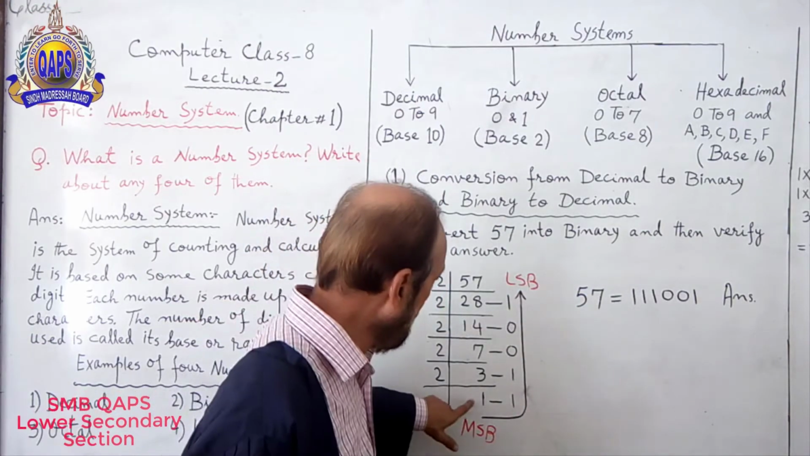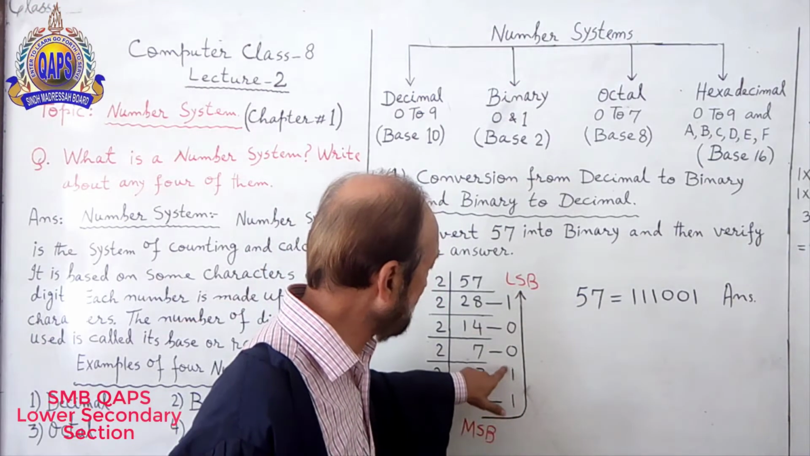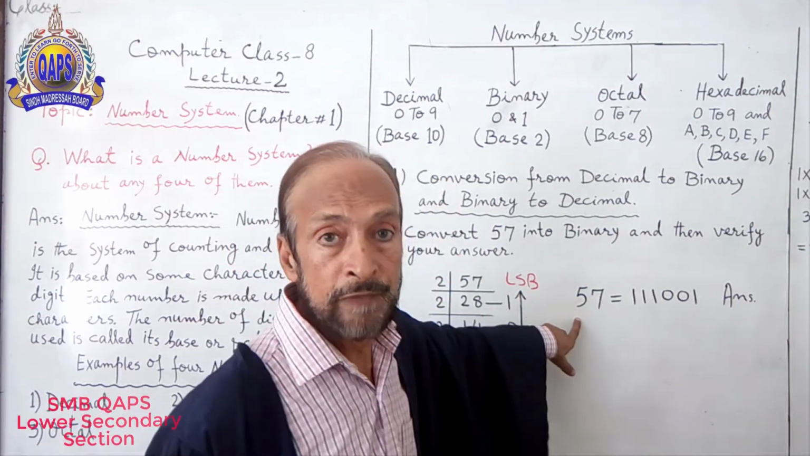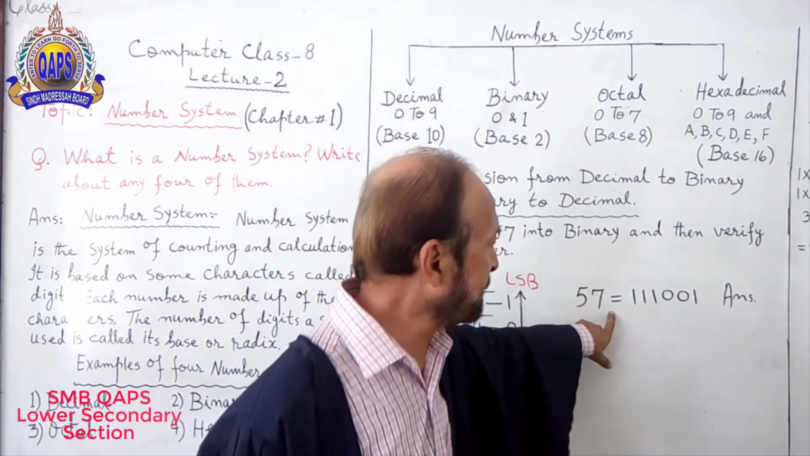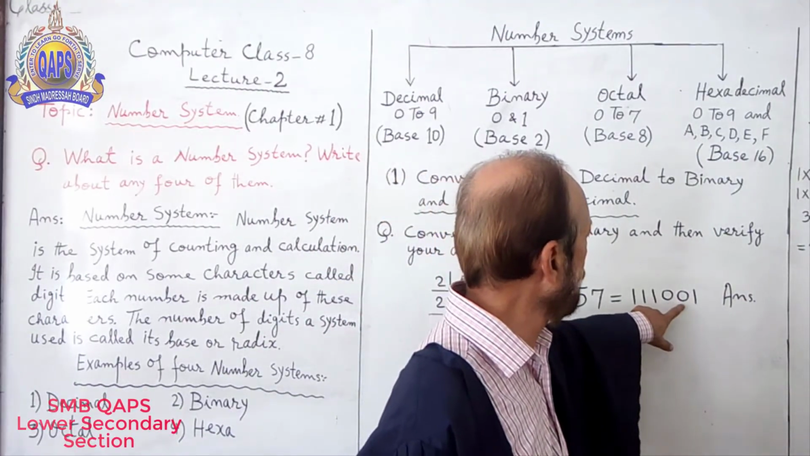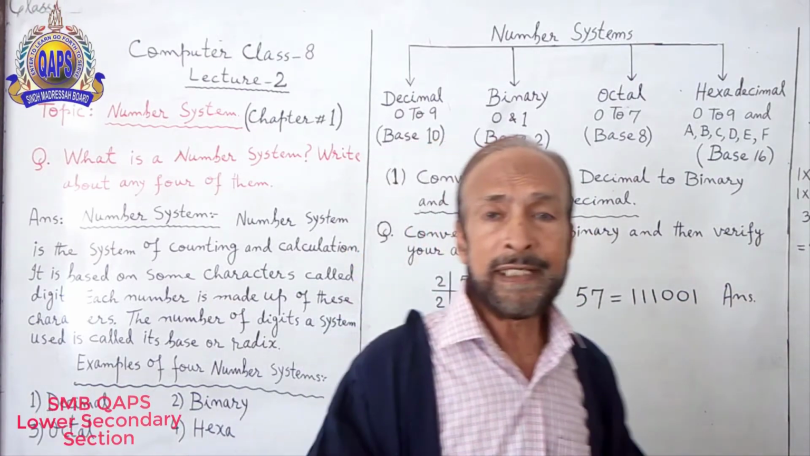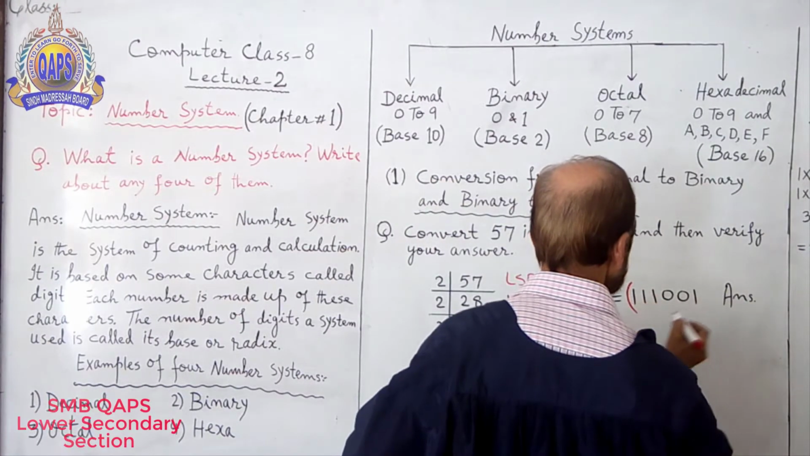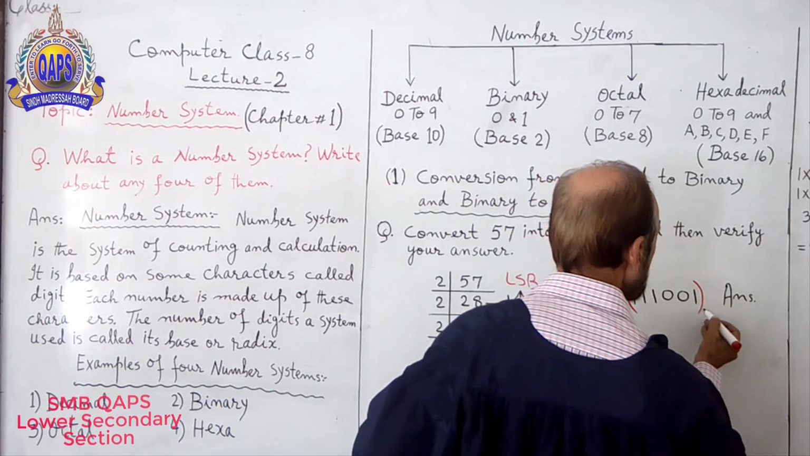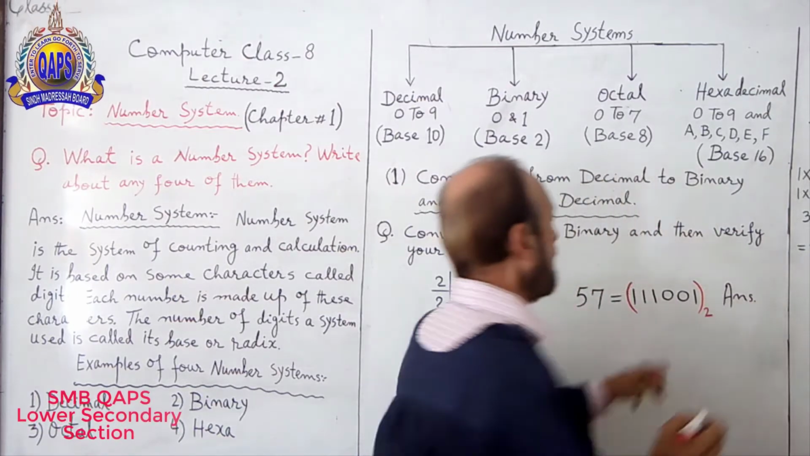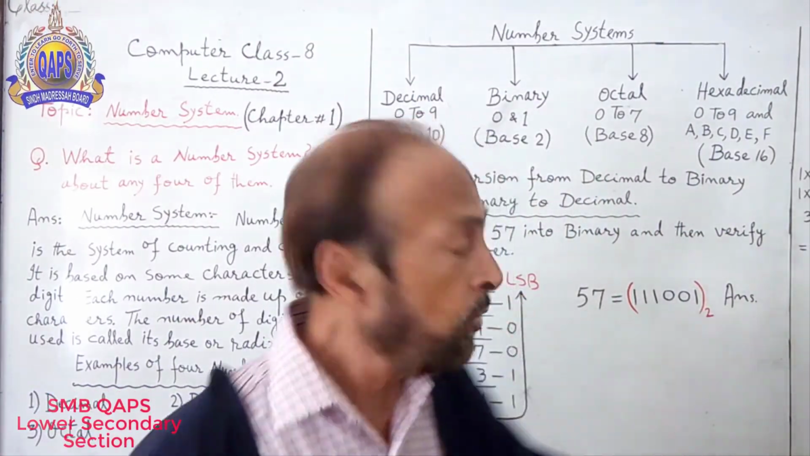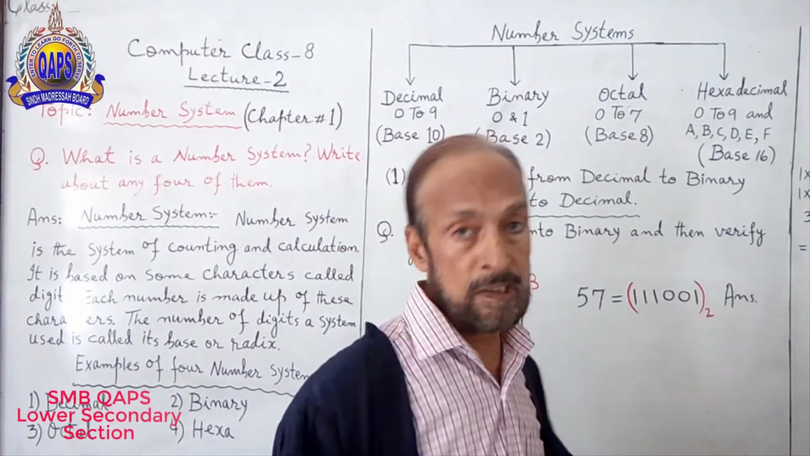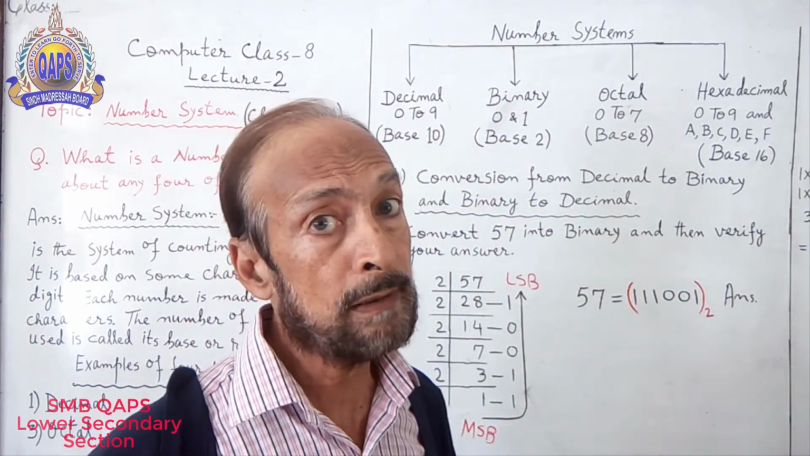So answer will be 1 1 1 0 0 1. It means 57, which is the decimal number, is equal to 1 1 1 0 0 1. Because this is binary, that's why I put 2 in the bottom, the base power 2. This is the answer. I hope you understand.